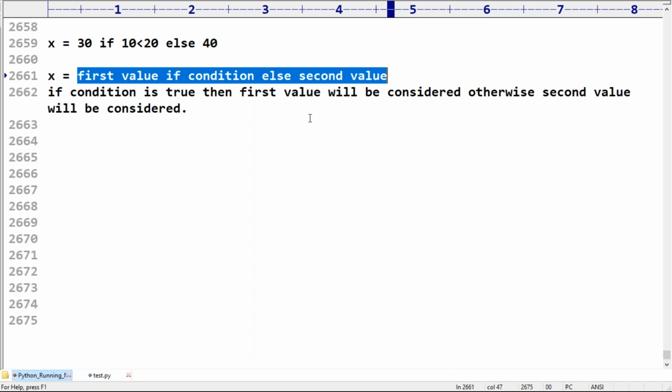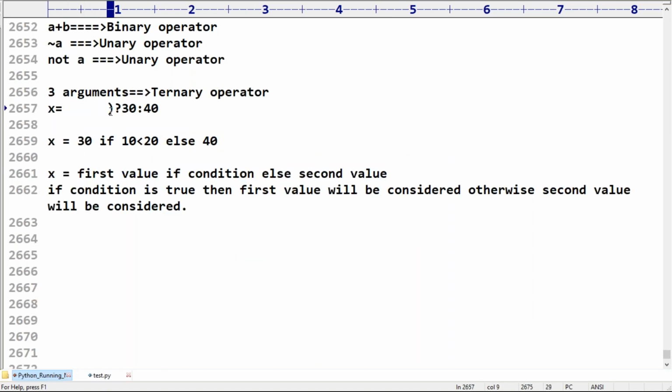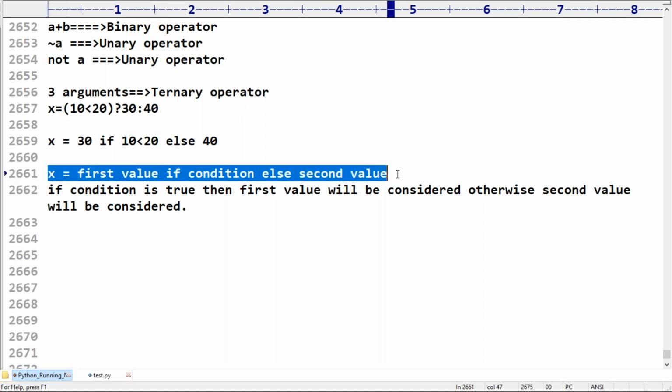Remember, a condition must be there in the ternary operator, even in other languages. If it is true, that value is considered; if the condition is false, the other value is considered. In Python, this is the ternary operator syntax. Can you please confirm? Any doubt up to this?